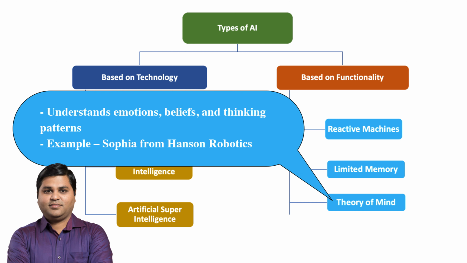Next is the theory of mind level of AI, which is still being developed. It aims to enable machines to understand complex entities such as human emotions, belief systems, and thinking patterns. Sophia, a robot created by Hanson Robotics, is an example of a machine that has been designed to incorporate theory of mind AI. Sophia has cameras in her eyes that allow her to see and recognize individuals and sustain eye contact with them.